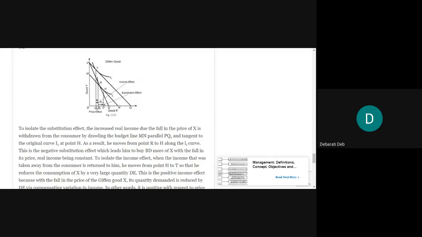So we are drawing the budget line MN, and forcibly bringing down the real income of the consumer, and then forcibly bringing him towards the previous indifference curve, that is I1. But now the tangency will occur at a lower level. When you're drawing this budget line, be very careful. You may have to erase and redraw, but this should be very clear and specific.